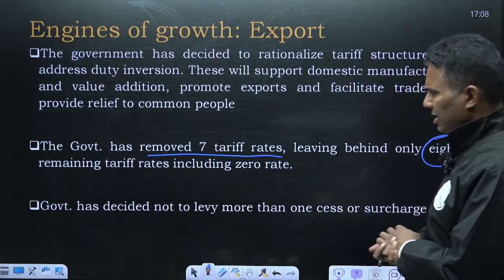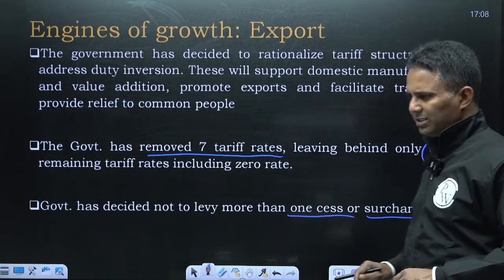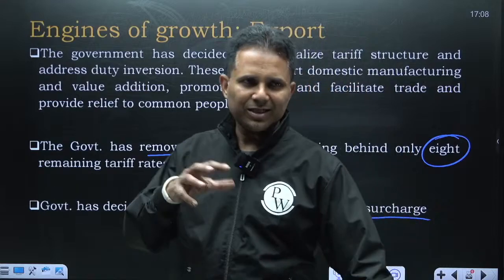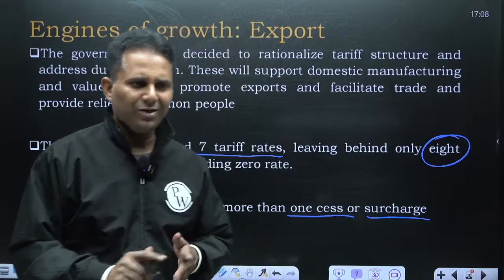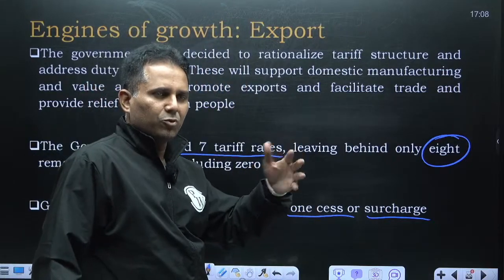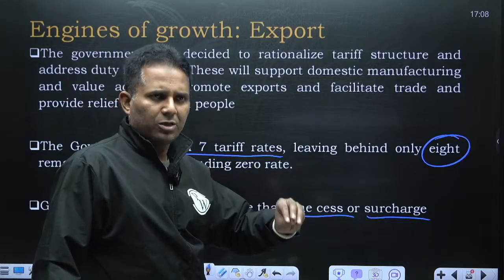And government has decided not to levy more than one cess or surcharge. For example, on top of customs duty, several cesses or surcharges are levied, so it becomes complicated and the duty increases more. So now government is saying that only one cess or surcharge will be levied on a normal customs duty.